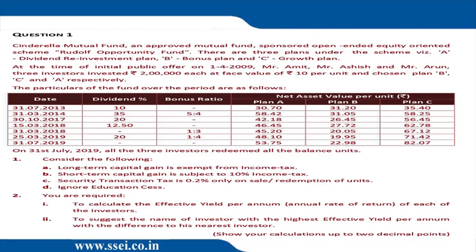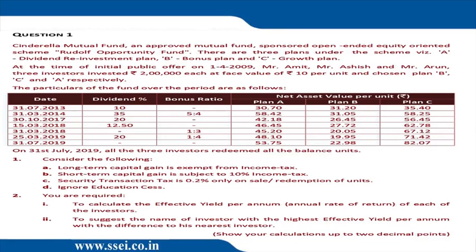Question number 2. You are required to calculate the effective yield per annum. It's point number 2, not question number 2. To calculate the effective yield per annum, that is annual rate of return for each of the investors. You know, in the mutual fund chapter, when they write effective yield per annum, they actually want to mention simple yield. Okay, simple yield, not the compounded yield. To suggest the name of the investor with the highest effective yield per annum with the difference to his nearest investor. That's okay. Based on the first solution, you can see which investor performed the best.